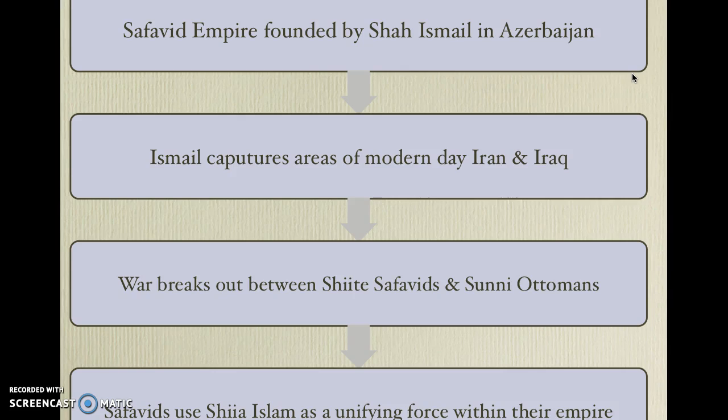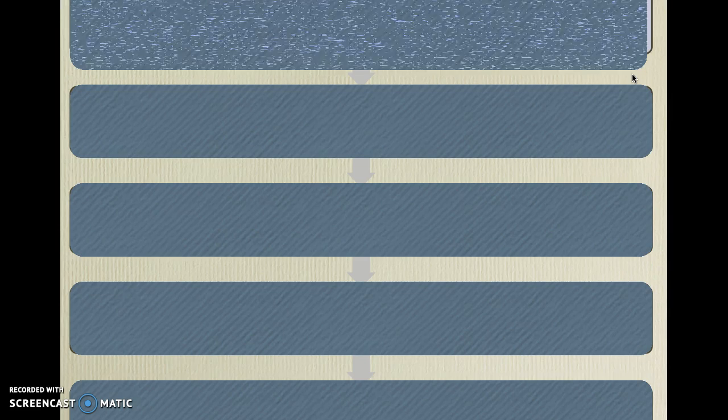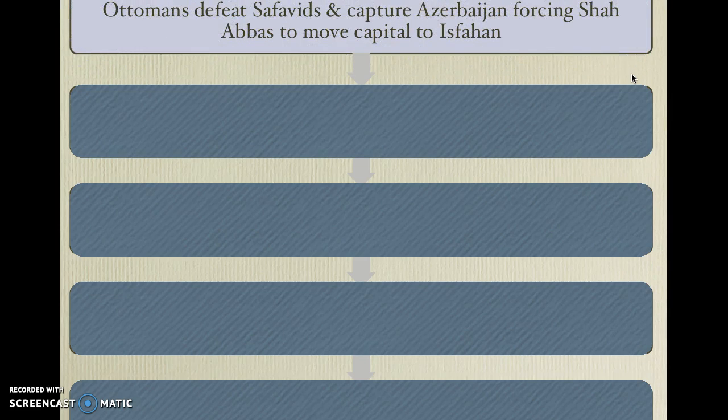The Ottomans are better. They're better armed. They get guns first. They have artillery first. Their training is better. The army is better. It's more modern for the time period. So the Ottomans eventually defeat the Safavids, capture Azerbaijan, the homeland, forcing a ruler named Shah Abbas to move his capital to Isfahan.